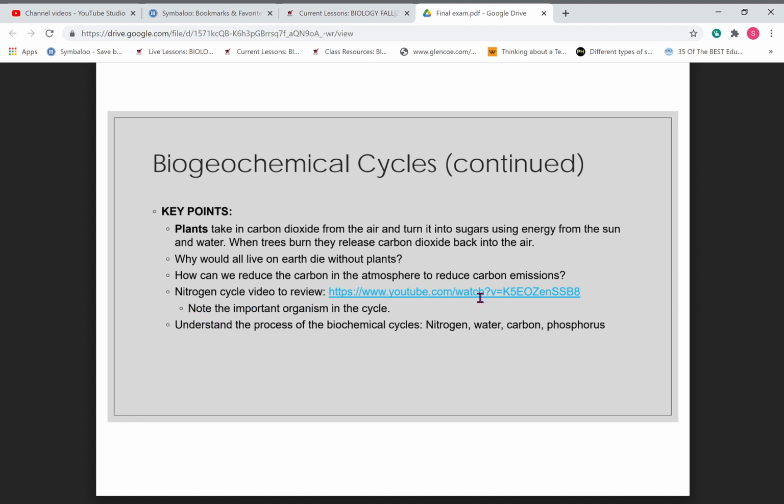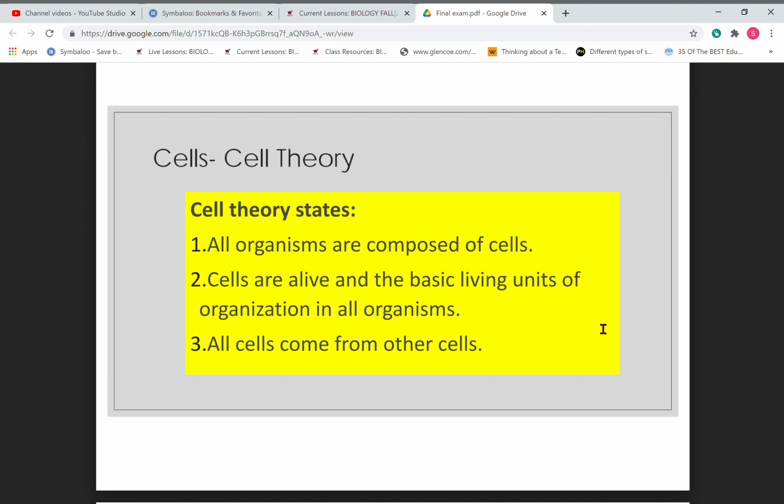Nitrogen cycle video, here's a video that you can watch for that. Note the important organisms in the cycle, which again I said was the bacteria. Understand this process of all the cycles. I already mentioned that as well.